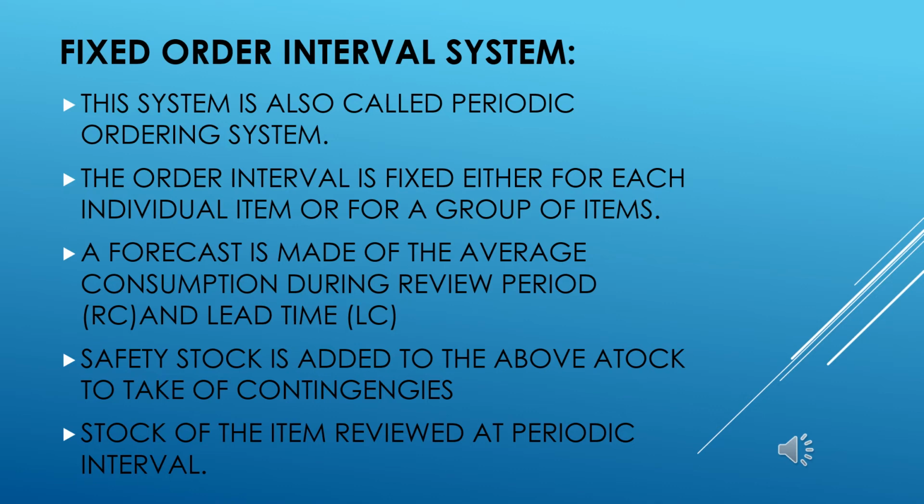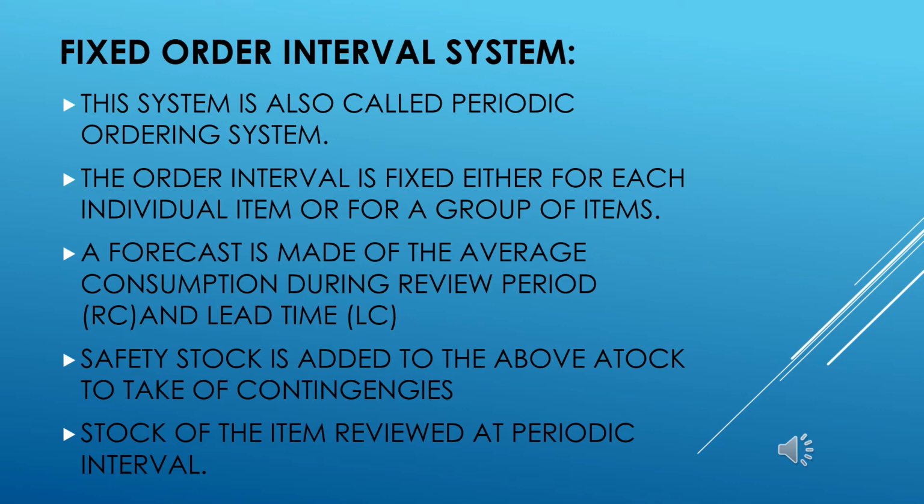either for each item or for a particular group of items. The forecast is made of the average consumption during the review period. If we take the review period to be R and the consumption to be C, then the consumption during the review period will be R into C. And the lead time consumption, where if we take the lead time to be L and the consumption at that particular time to be C, so lead time consumption can also be treated as L into